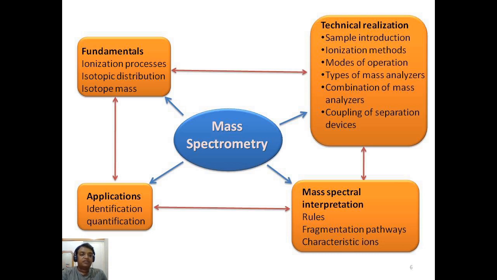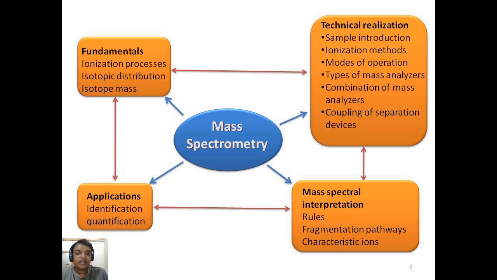So start with the first, fundamentals. The fundamentals generally a person should know about are the ionization process, isotopes and their distributions, and the mass of the isotopes, where a scientist and researcher can easily go for the actual basic fundamental process adopted in mass spectroscopy.